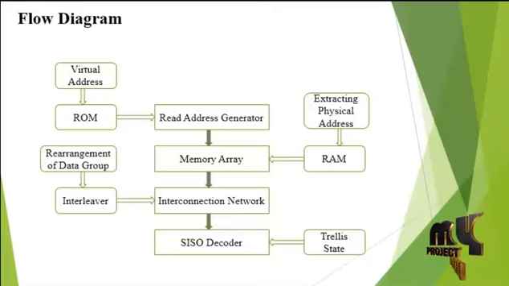The output of the memory array data is fully rearranged using the interleaver. The rearranged output data of the interconnection network is directly applied to the soft-in soft-out decoder via trellis state diagrams. This trellis state is fully functioned based on the serial MAP and cross MAP algorithm. That is the flow to obtain the quadratic permutation polynomial soft output.